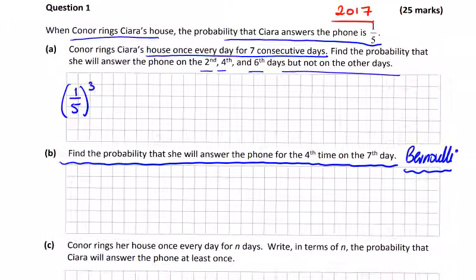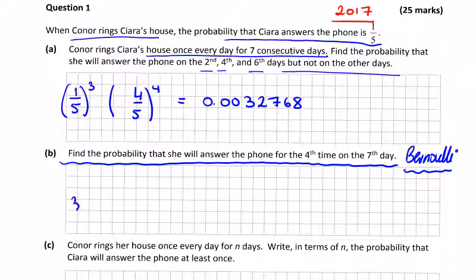So 1 over 5 to the power of 3 by 4 over 5. She doesn't answer the phone on 4 of the days. So 1 over 5 to the power of 3 by 4 over 5 to the power of 4. A small number, 0.003, 2768. 32768.